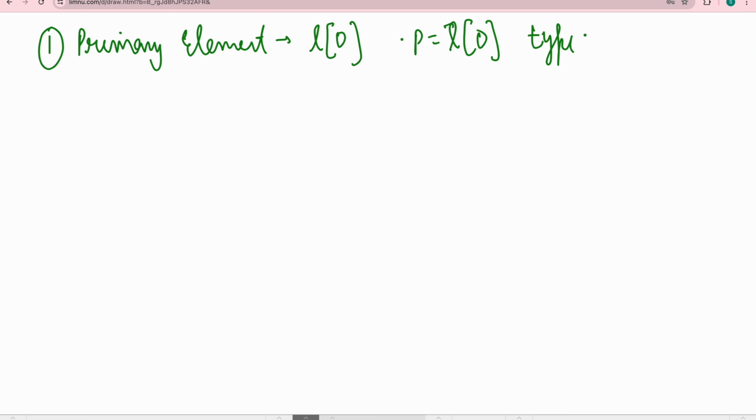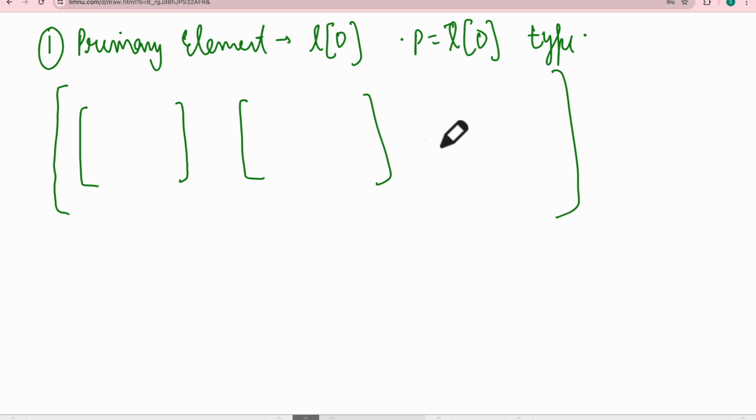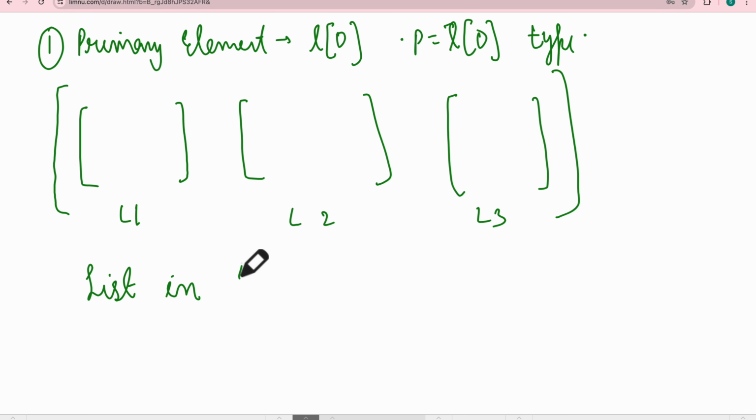This is how it is structured: this is a main list. Inside this there is a list of lists. We know this much only, that inside this there will be a few lists. We don't know how many lists are inside it, but right now this is a type like L1, L2, L3. So this is a case where this is list in list. This is this type of question.